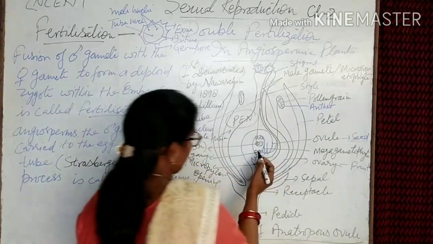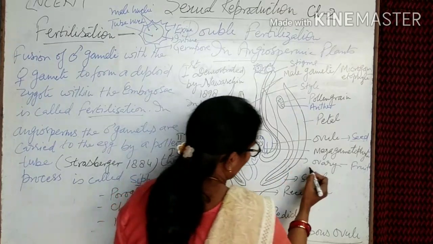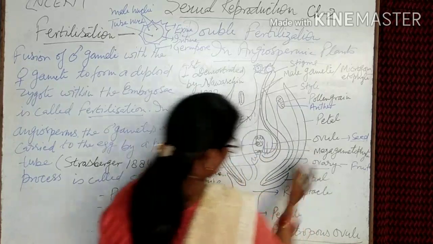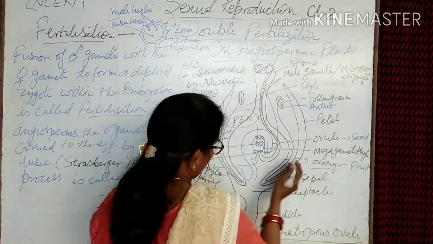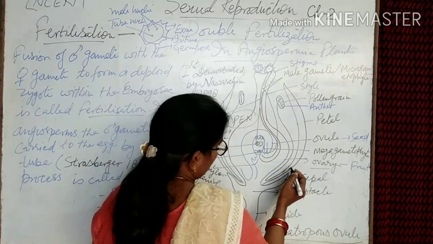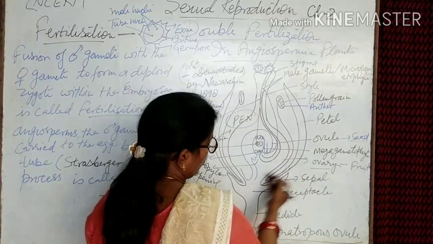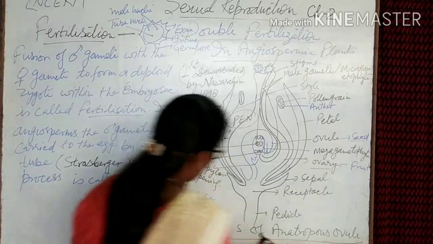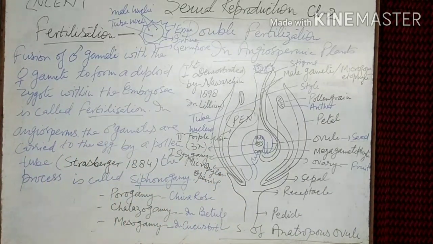develops into the embryo. The outer region of the gynoecium contains the stigma, style, and ovary, and the ovary forms the fruit. The fruit is a very essential part of the flower and the edible part of the plant.